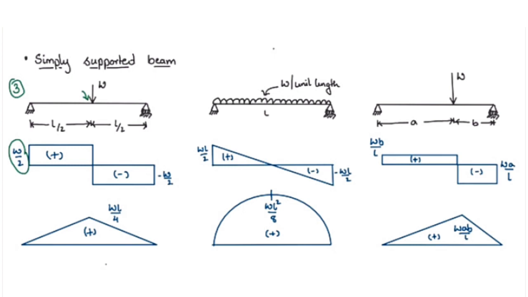Our fifth case, that is the last one, is a simply supported beam with a point load at a random place on the beam. For this case, the reaction on the left side of the point load is given by WB by L, and the reaction on the right side of the point load is given by WA by L, and bending moment varies linearly with maximum value of WAB by L at the location where the point load is applied. So this is all about shear force and bending moment.